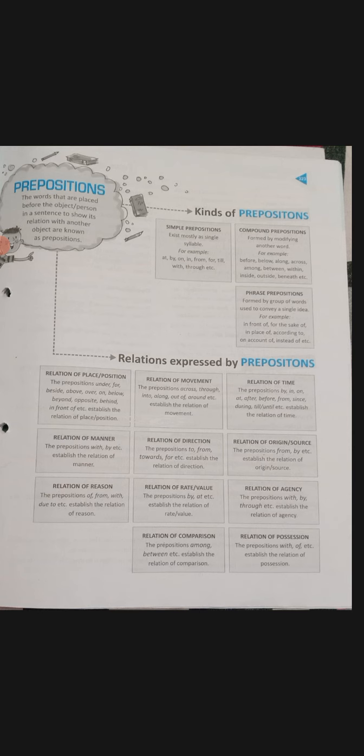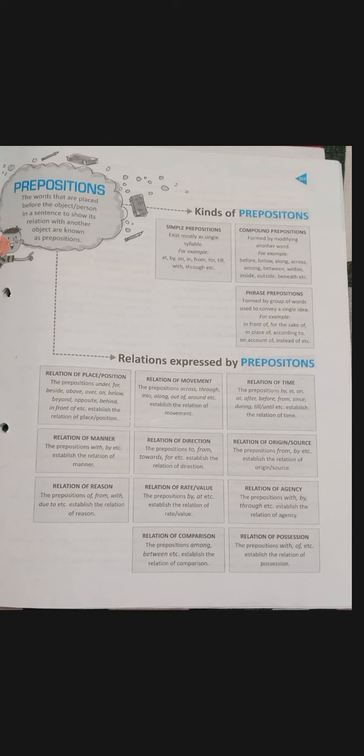Suppose I give one example from position or place. You can see here the example is under. From under you will come to know what the position of a particular object is. It is under the table, you are sitting under the tree.